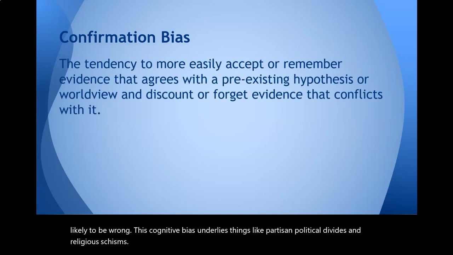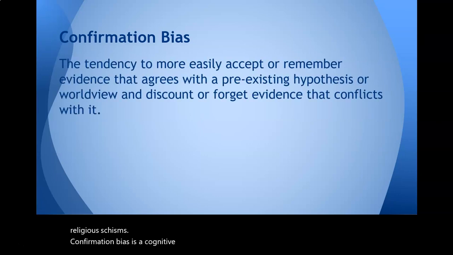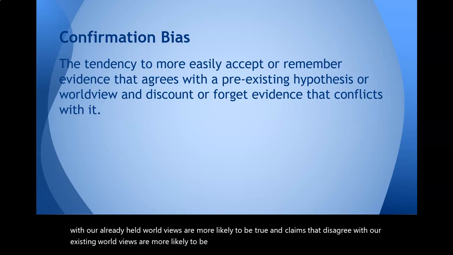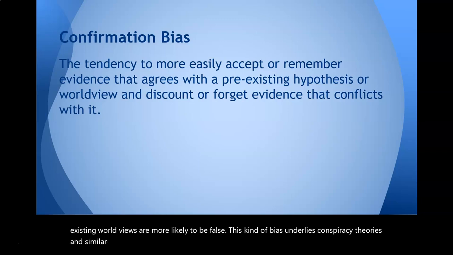Confirmation bias is a cognitive bias that happens when we assume that claims that agree with our already held worldviews are more likely to be true, and claims that disagree with our existing worldviews are more likely to be false. This kind of bias underlies conspiracy theories and similar kinds of motivated reasoning.